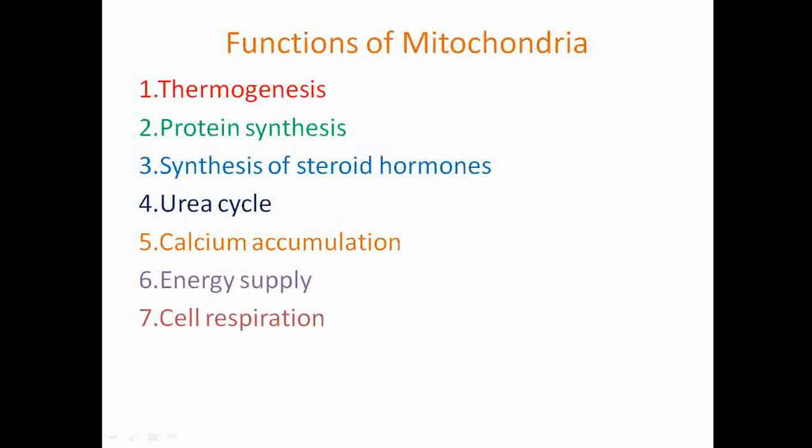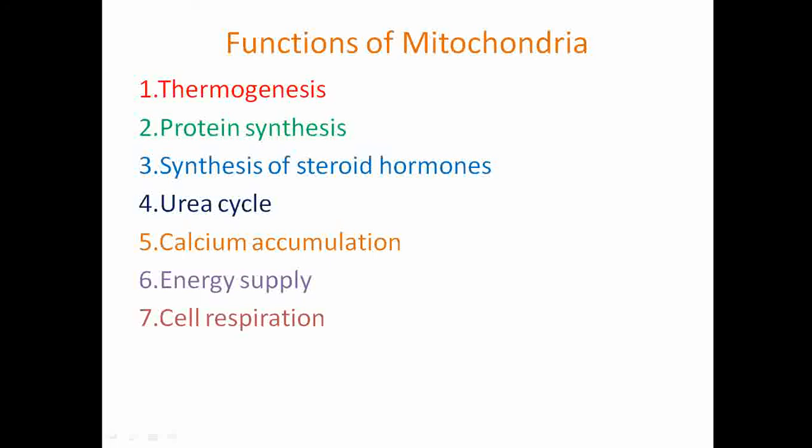Then the next is cell respiration. Mitochondria are the respiratory centers of the cell. Cell respiration involves steps like the first step, internal respiration, that is the glycolysis process. Second is oxidative decarboxylation. The third step is the Krebs cycle.